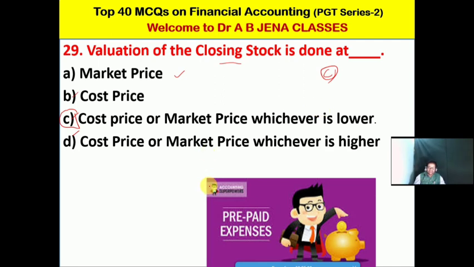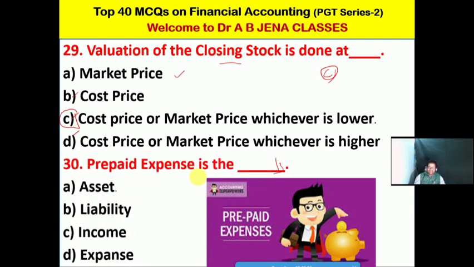So next one, from this image, easily you can guess the MCQ is from prepaid expenses. What are prepaid expenses? A, it's asset. B, it's liability. C, it's income. D, it's expenses. Friends, no doubt A is the right option for this MCQ. Prepaid expenses means the expenses have not become due but you have paid. That is the meaning of prepaid expenses.